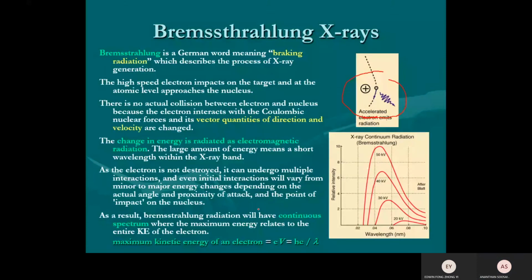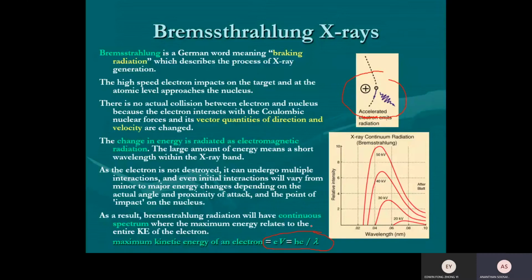So the reason is where the maximum energy relates to the kinetic energy of the electron. The electron is not destroyed; it can undergo multiple interactions. Oh, this slide never explained this. The last point is explaining that.